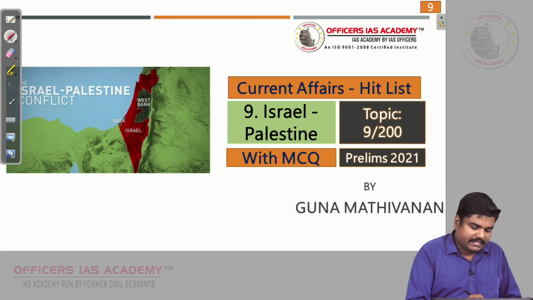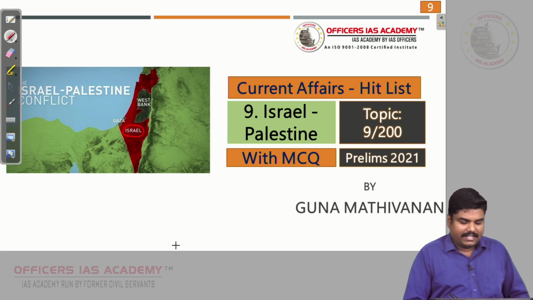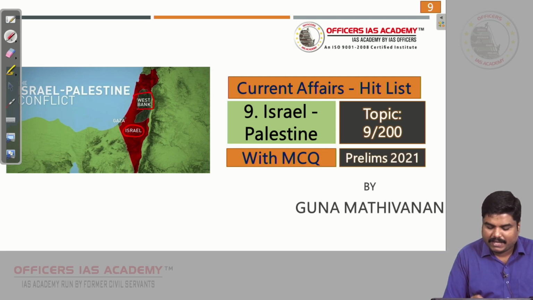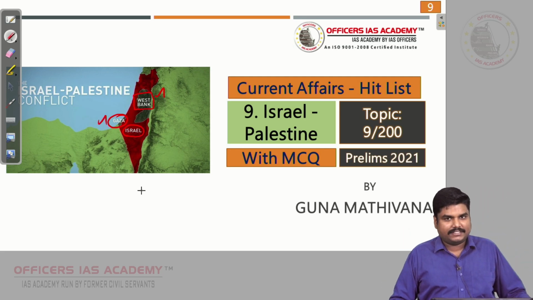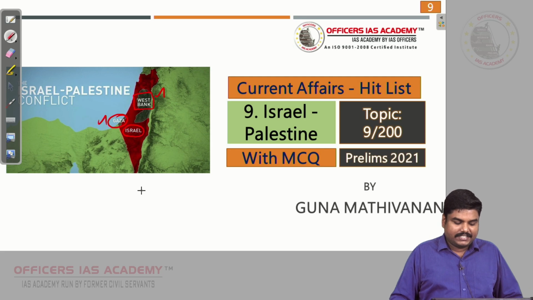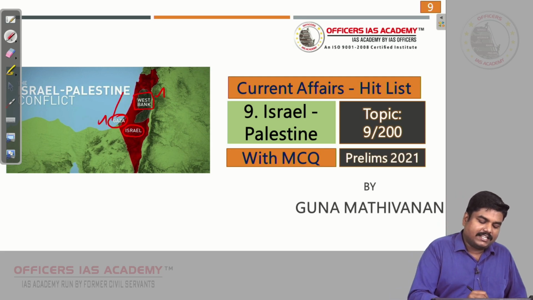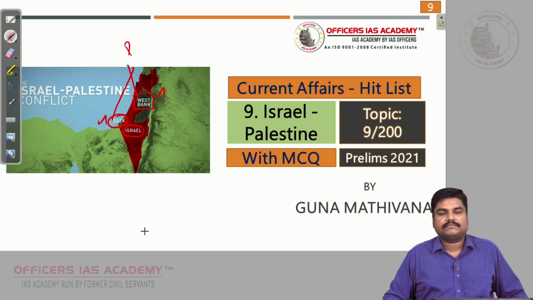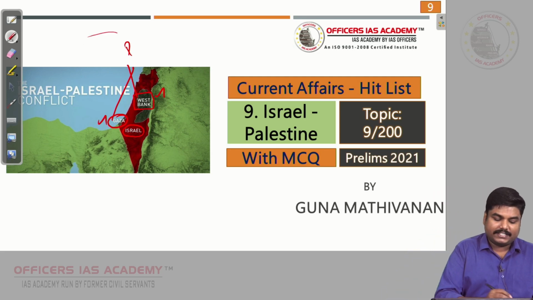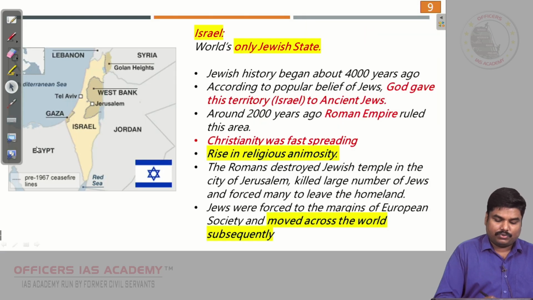For all practical purposes today, you see this red color area is called Israel, and here we have something called the West Bank, here we have something called Gaza. This West Bank and Gaza together are called Palestine, and the remaining area is called Israel. I will show one image.